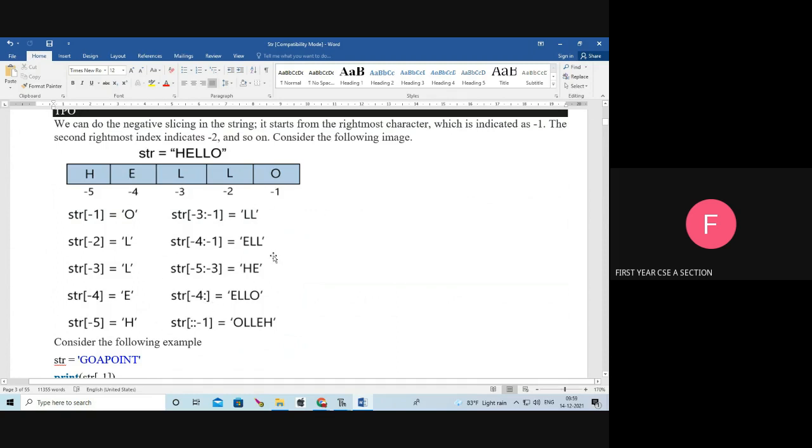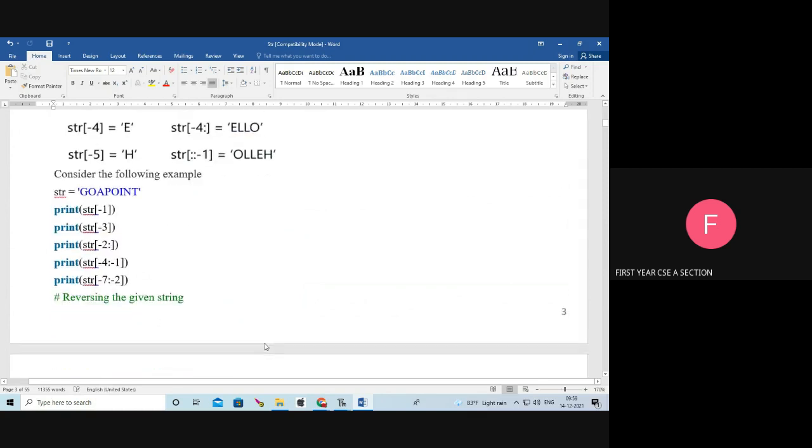So ELLO. Next, here see, colon -1. That is, start index is not given, end index also not given, but step size is given, -1. So this means we are going to print the string in the reverse order. Understand, colon -1 means we are going to display the string in reverse order. So what is the output? OLLEH. Okay, that is the output.